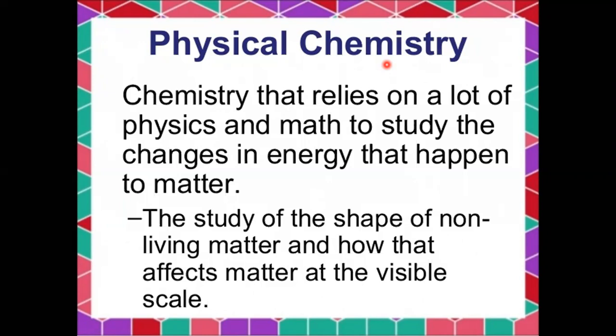There are sub-branches of physical chemistry. First one is photochemistry. The second one is surface chemistry.